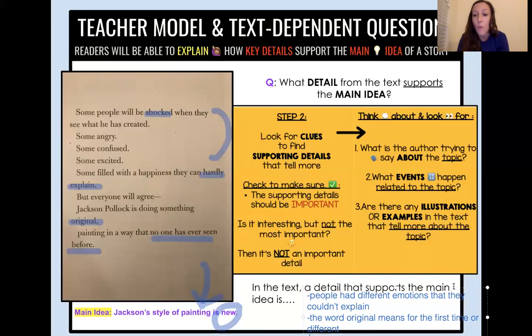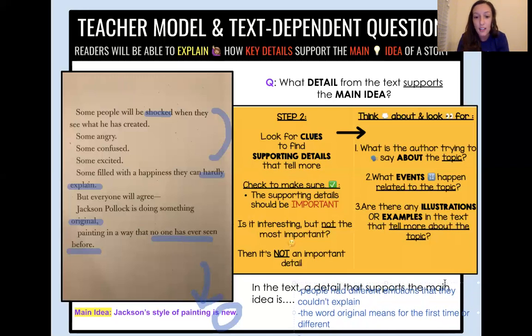And then we have one more supporting detail in the text that tells us no one has ever seen before, which just states again the meaning of the word original. If no one has ever seen the way that he's painted before with all those lines of movement and color, it's going to be for the first time, which is part of the word original. So if no one has ever seen it before, that also tells me why maybe they couldn't explain what they were feeling. So all of these details that we just found for step 2 support, or hold up, the main idea that his style of painting is new.